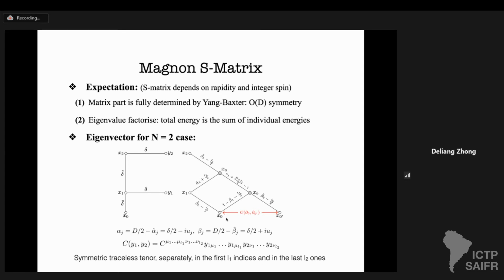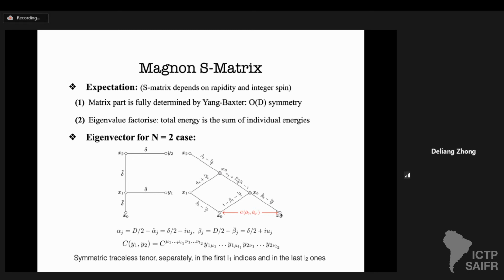The basic idea is the following. First, it's a propagator where xa and xb are some points of integration. It consists of two pieces. The first piece only depends on the rapidity of the first particle, while the last leg only depends on the spin and rapidity of the second particle. The idea is, by making some particular choice of the weights of the propagator, we apply some special differential operator. C is a symmetric traceless tensor separately in the first L1 indices and the last L2 indices, acting on the two external points x0 and x0 prime.